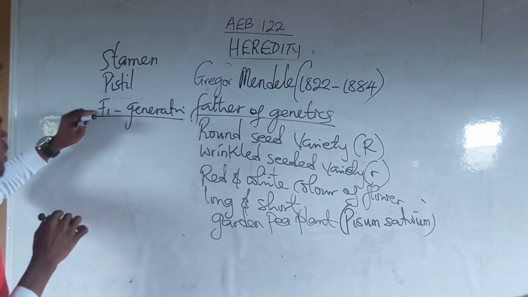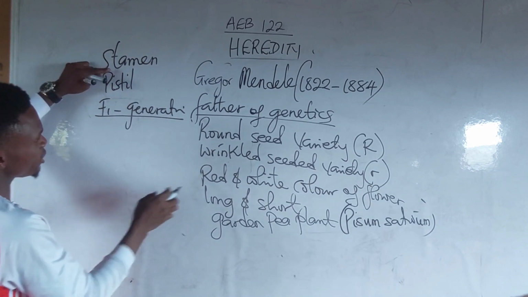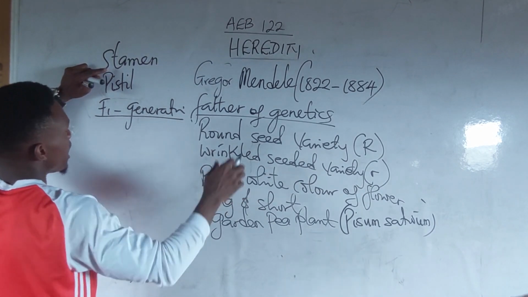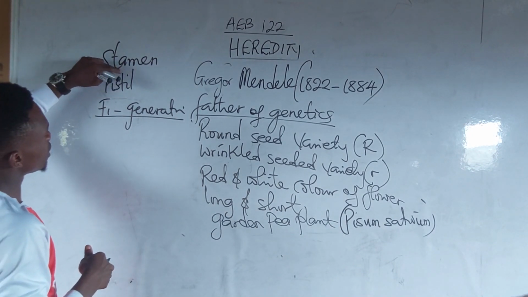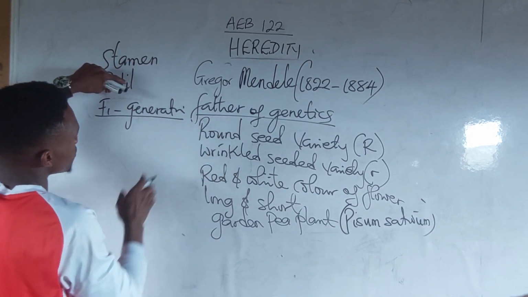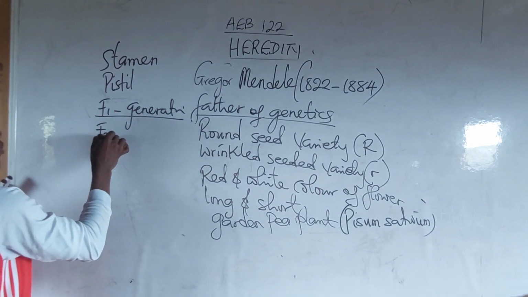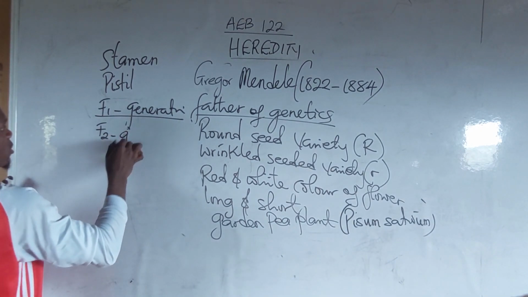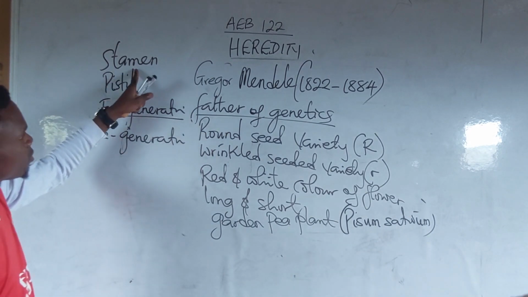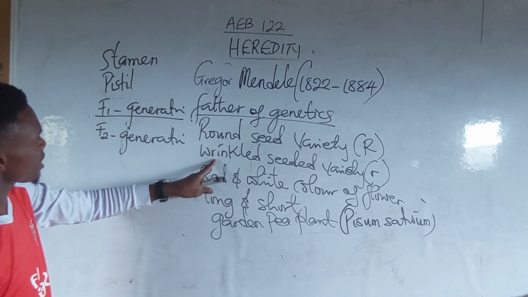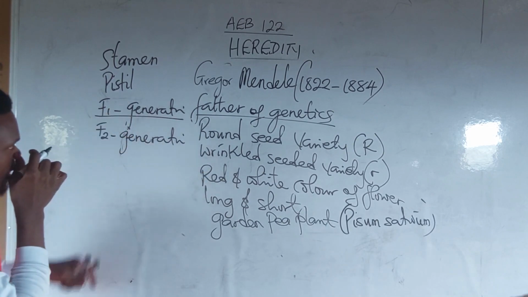Now, what did he do? He took pollen grains from the stamen of the wrinkled seeded variety and deposited it on the pistil of the round seeded variety, and he called this the second filial generation. The stamen from this to this, and the stamen from this to this. That is how it is.